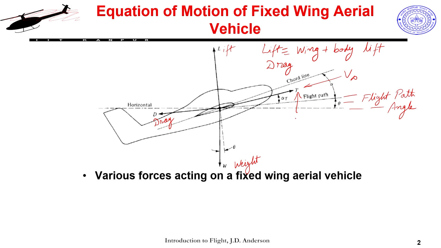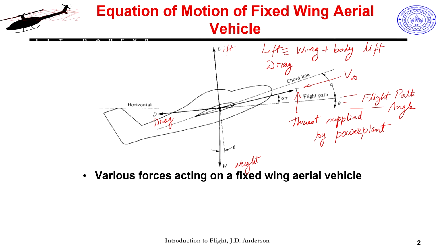This is the thrust which my engine supplies, my propeller plus motor combination, or propeller plus engine combination, or if I am using a jet engine, that is all it. So, this thrust has to be supplied by some power plant, my choice of power plant, right.